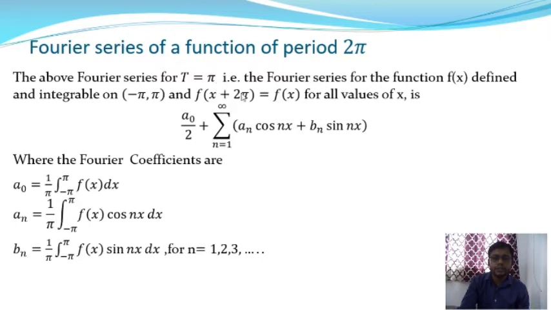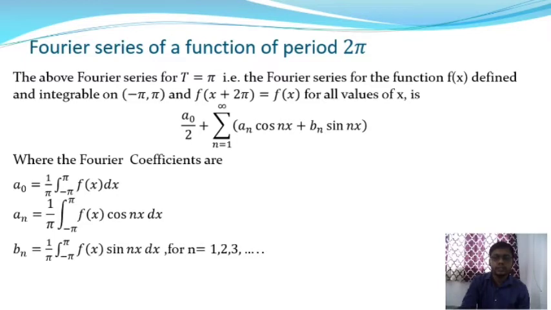Okay, and the period is 2π, so a0 is equal to 1/π times the integration over −π to +π of f(x) dx. a_n is the coefficient, and a_n is equal to 1/π times the integration over −π to +π of f(x) cos(nx) dx, and b_n is equal to 1/π times the integration over −π to +π of f(x) sin(nx) dx, where n is equal to 1, 2, 3 and up to infinity, that is, n is a positive integer.